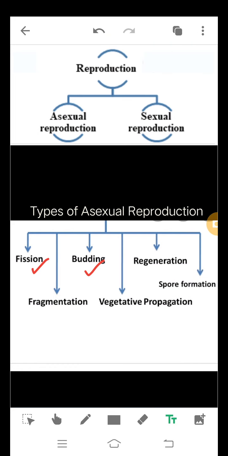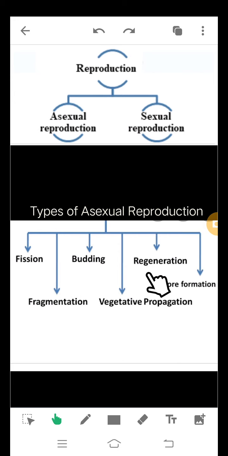Here, in the last video we were talking about what is reproduction and why is it important, and we discussed that there are two types of reproduction. One is asexual reproduction, and second is sexual reproduction, and we will be doing both of these in this chapter. And we are starting with the topic types of asexual reproduction.